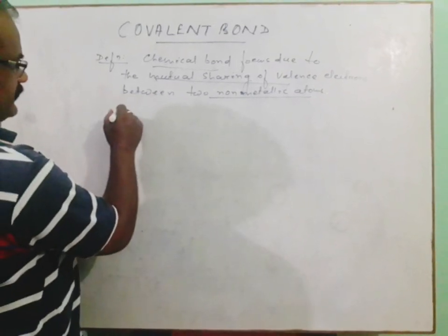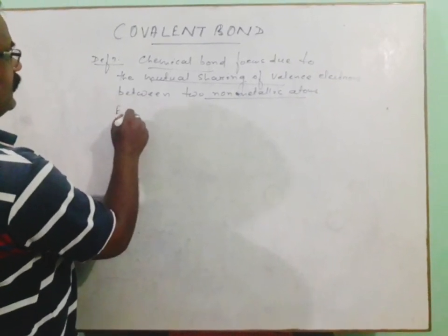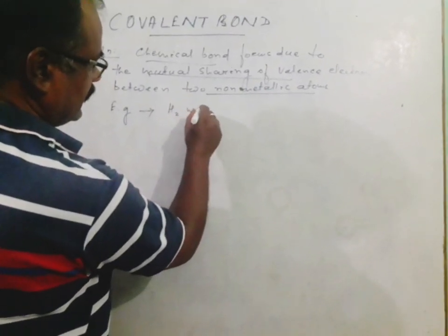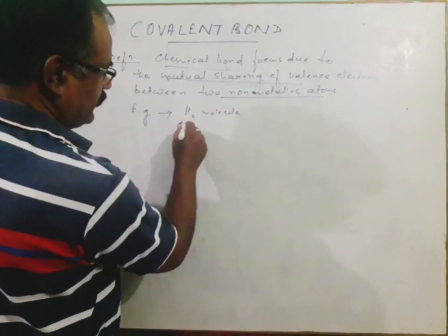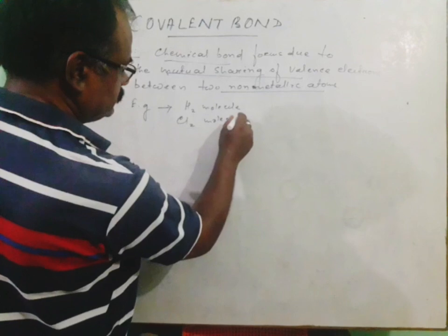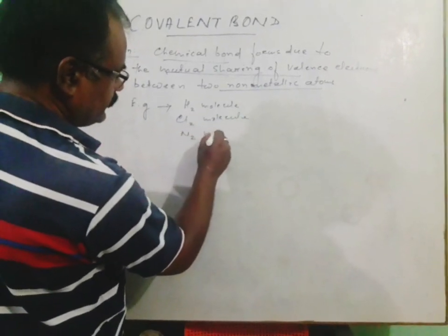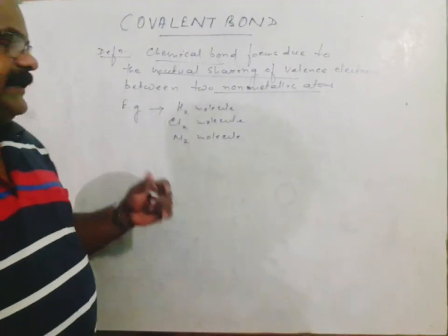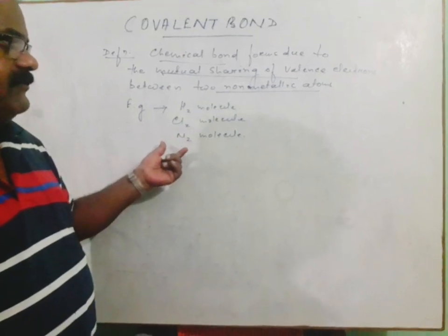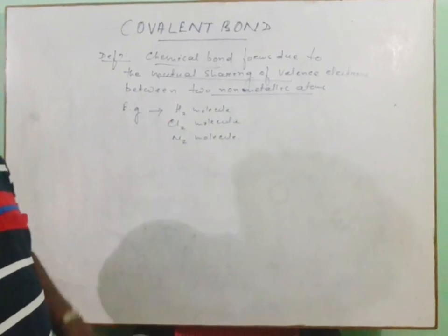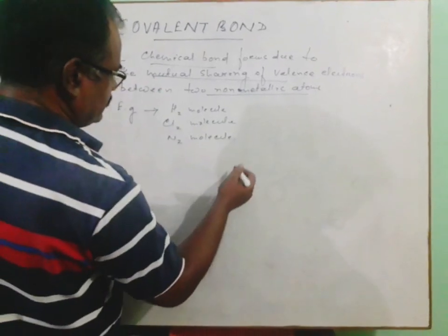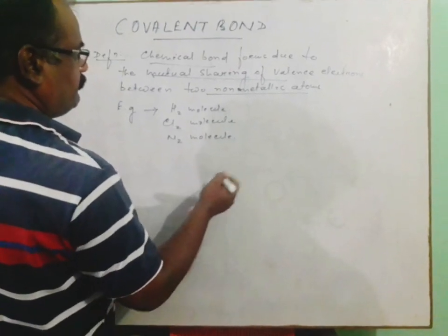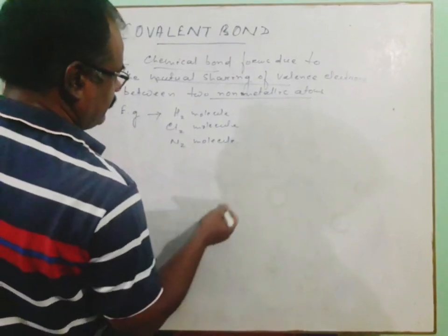Let us take some examples. If we see examples of the covalent bond, we can find the hydrogen molecule, chlorine molecule, nitrogen molecule. In all these molecules, the same type of atoms, or identical atoms, are there, and hydrogen, chlorine and nitrogen, as you know, are all non-metallic by nature. Similarly, we can also say that there are non-identical atoms from which covalent compounds or the covalent bond is formed.